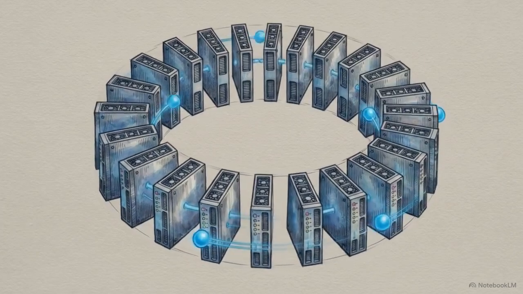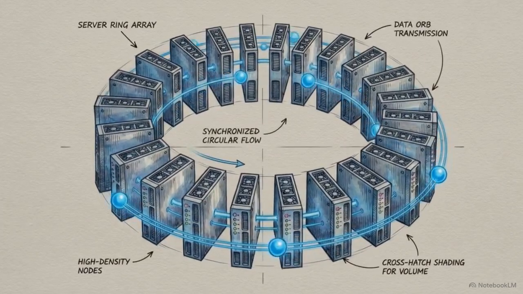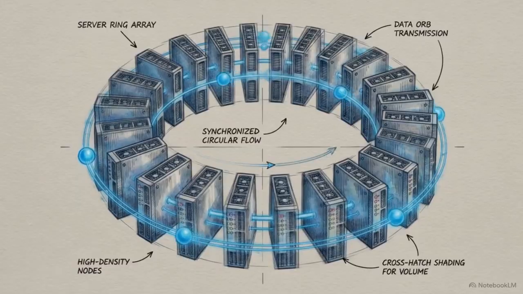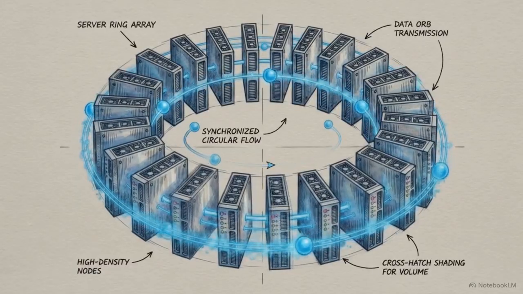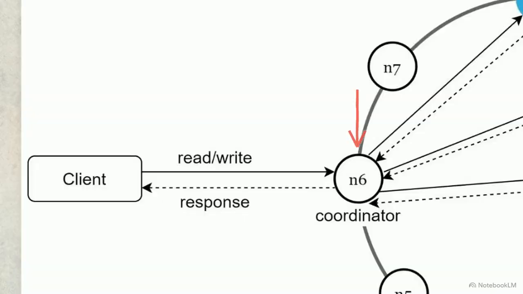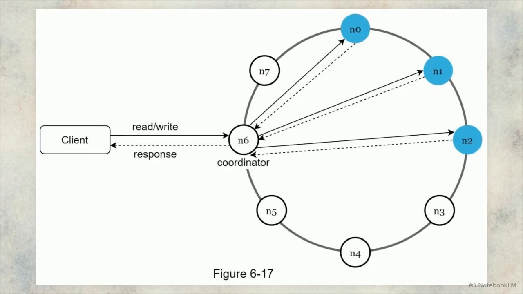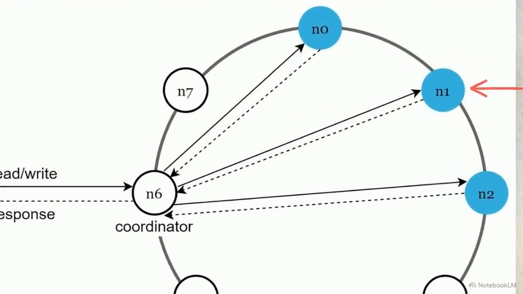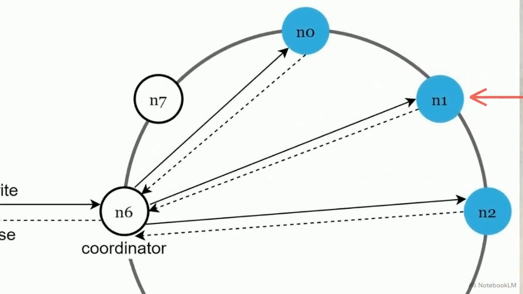Look at a textbook diagram of a distributed key-value store. You'll usually see a perfectly symmetric, endlessly spinning ring of servers. It looks flawless. A client sends a request to a proxy called a coordinator node, which maps it onto a consistent hash ring, distributing data evenly across multiple servers.